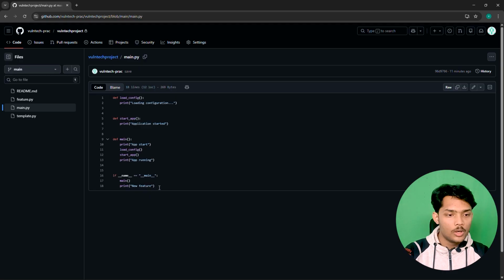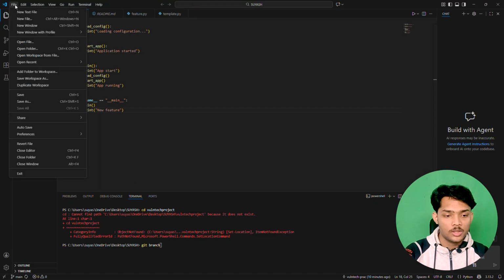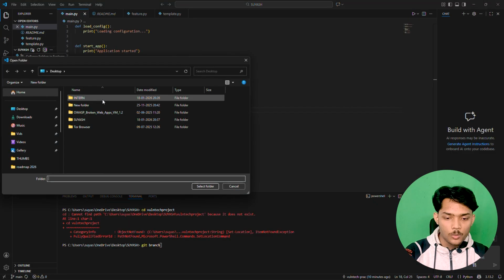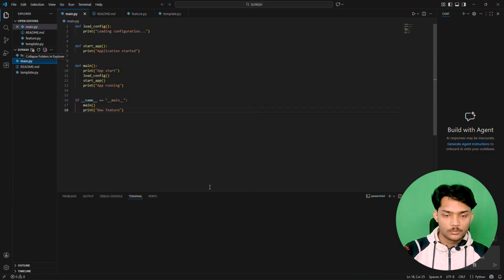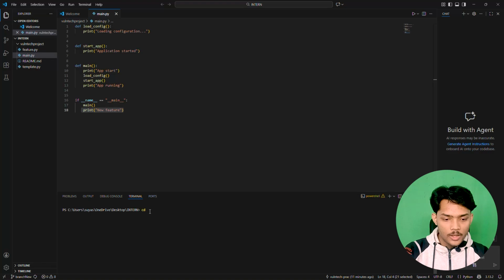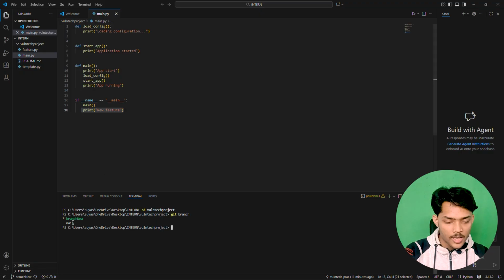As the main guy has pushed these changes, now let's move to the intern's folder. Now the intern moves to the Volunteer project and checks the git branch, and as we can see, the intern is on the branch new.